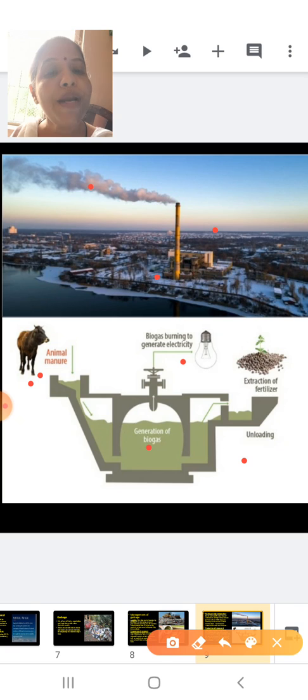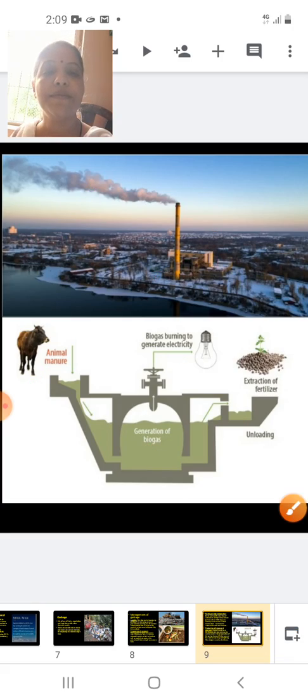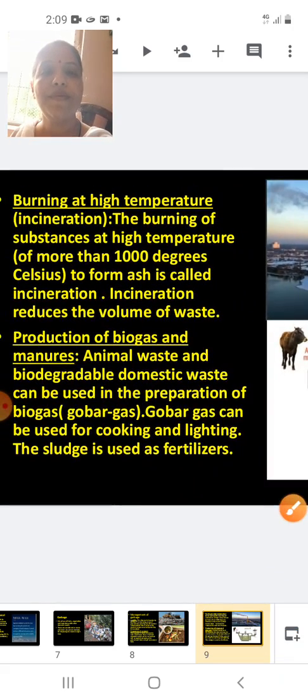Now, after the gobar gas is prepared, it leaves a semi-solid waste which is called sludge, and the sludge is often used as a fertilizer. Okay. Burning at high temperature: incineration. The burning of substances at high temperature of more than 1000 degrees Celsius to form ash is called incineration. Incineration reduces the volume of waste.